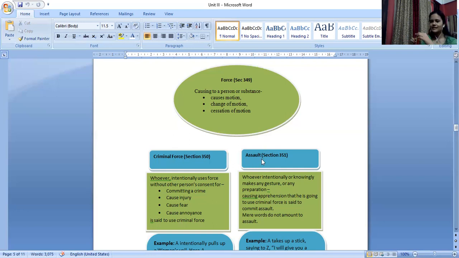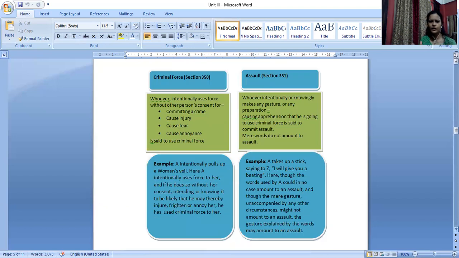Now, if I'm applying some force to open this cap, that's not criminal, because I'm not doing anything which is illegal. If it belongs to me and I'm trying to open it and use it, it's not criminal force that I'm applying. Then what is criminal force? It is defined under section 350 of the IPC, and what is assault is defined under section 351.